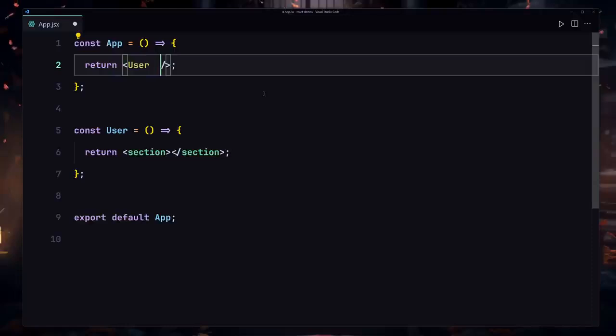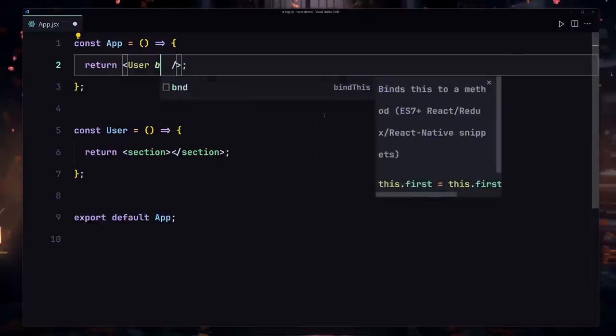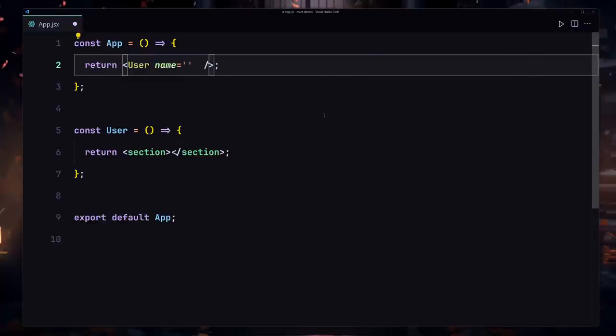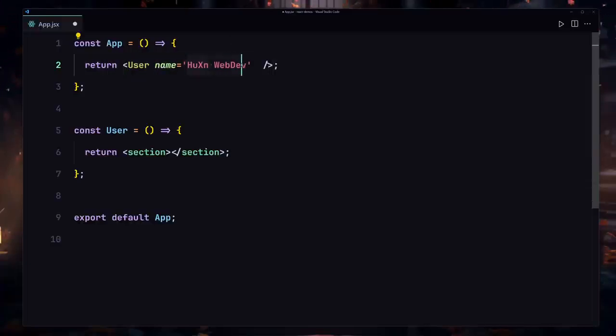So now if you want to pass some sort of data from this parent component to this child component, we are going to be using a prop. Now we can provide any kind of data that we like. So I'll just provide name, and now I'll write Hussein Web Dev. And by the way, this prop name can be anything, and this value can also be anything.